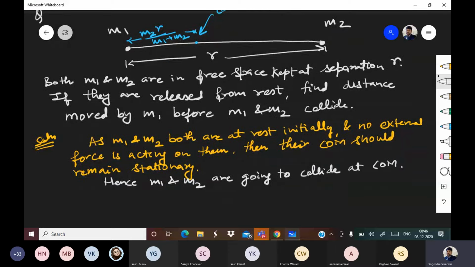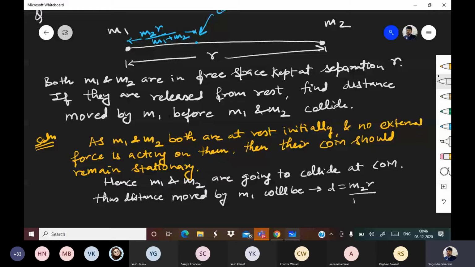Thus, the distance moved by M1 will be d is equal to M2r upon M1 plus M2.